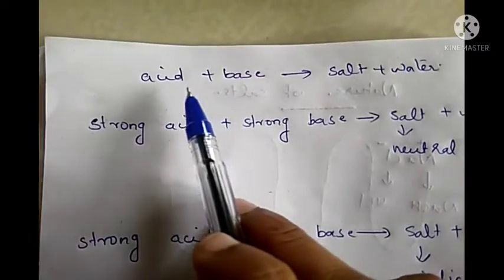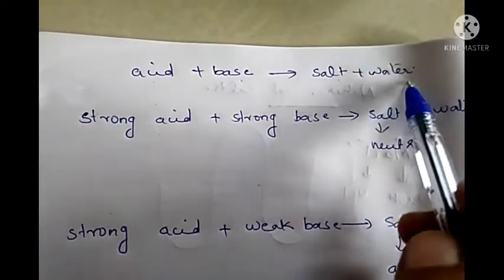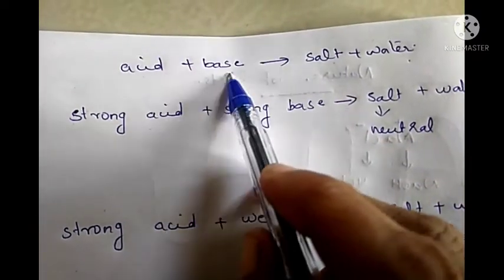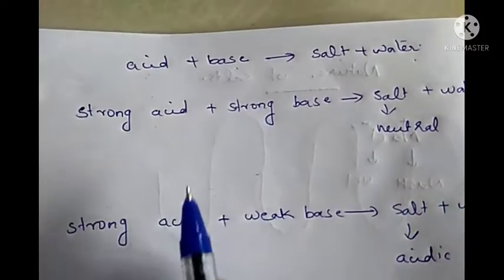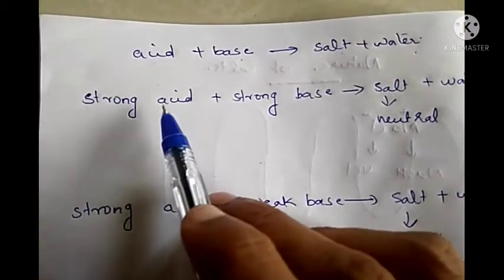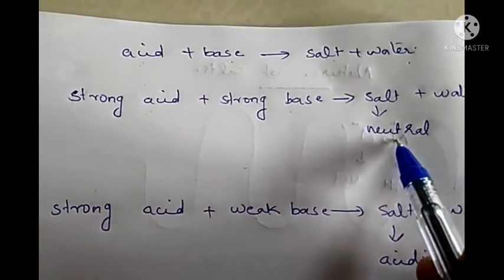Now we can determine what is the nature of different salts. Some salts are given in your textbook. We have to determine the nature of those salts. Already we have studied that when acid reacts with a base, we are getting salt and water. So the nature of the salt is depending upon the base and acid from which it is formed. For example, if the combining acid and base both are strong, the resulting salt will be neutral.